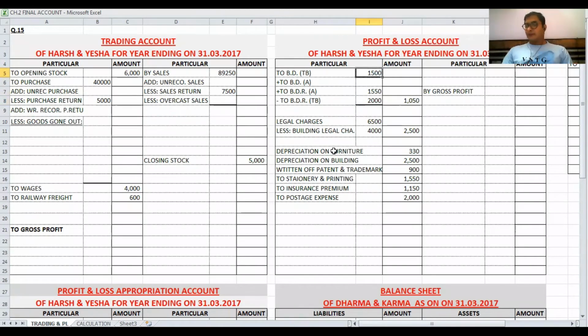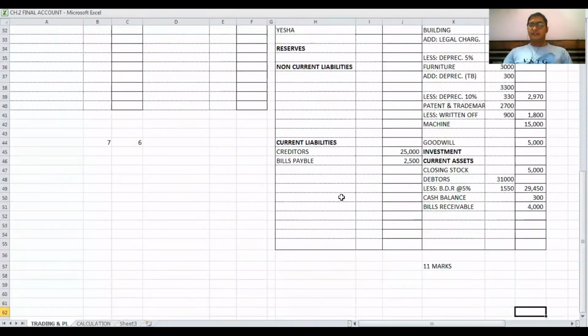Okay. Next, discount, it is a part of P&L account. In P&L account debit side discount amount is 750 and in credit side discount is given. So by discount received, that is 1500. Stamps on hand. Stamps on hand it is a current asset.